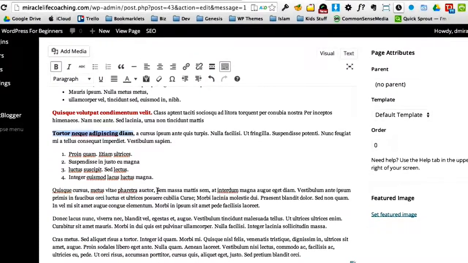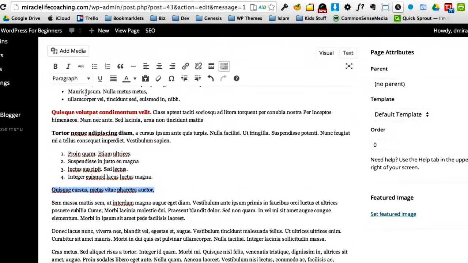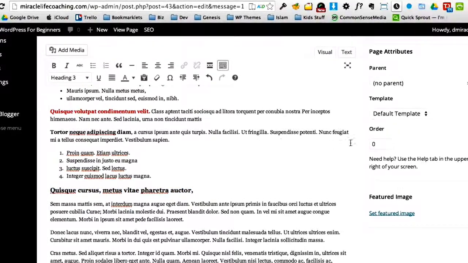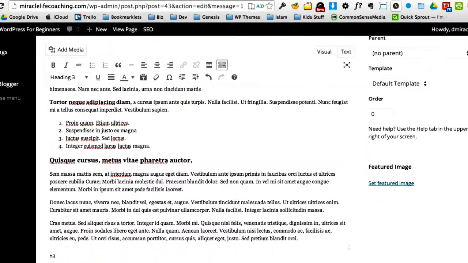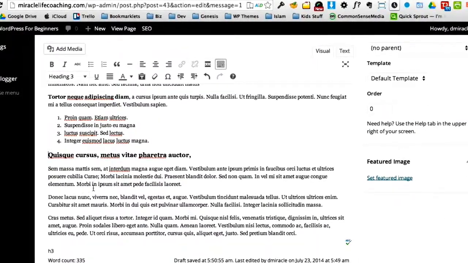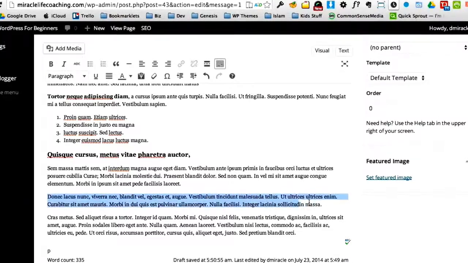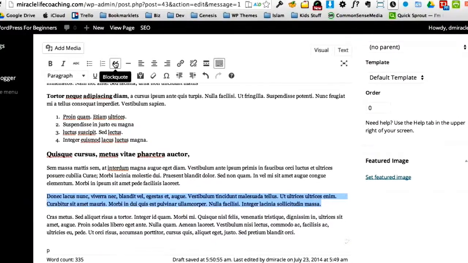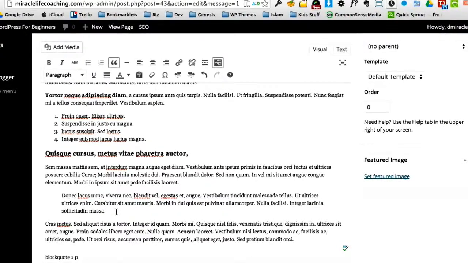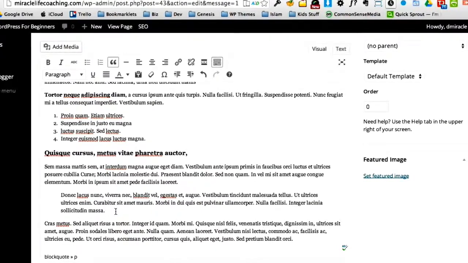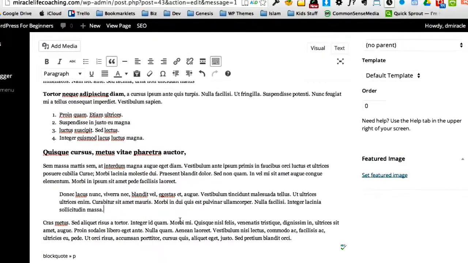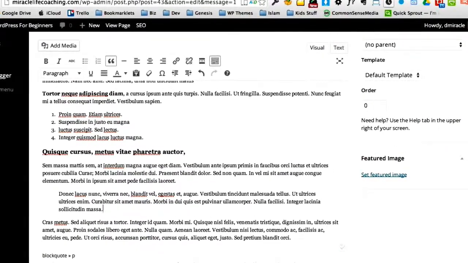And now I come down here and I want this text to be another headline. So let's make that heading 3, let's say. And then we come down a little further, and I'm going to make this text what's called a block quote. Block quotes can be used for a lot of things. Usually it's like a pull quote in a magazine, or it might be a testimonial. People use block quotes a lot for testimonials. You can see that in just a second. So we've got those updates made.